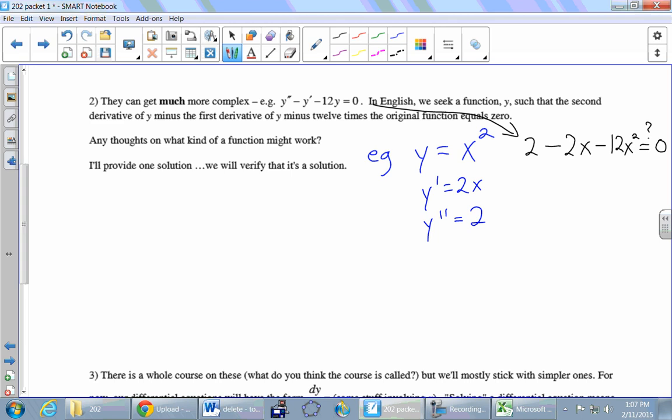Now, I trust that you could find solutions to that equation. There's probably 2 different values of x that make that equation true, but that's not what it means to solve the differential equation. That thing is supposed to equal 0 all the time, for every value of x, and it doesn't. There's still x's floating around in this thing. So it wasn't true. It was supposed to be identically 0, and it wasn't. Fair? So all that means is that y equals x squared wasn't the solution to the differential equation.